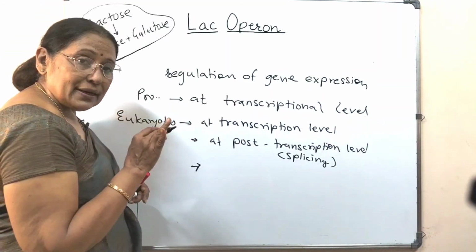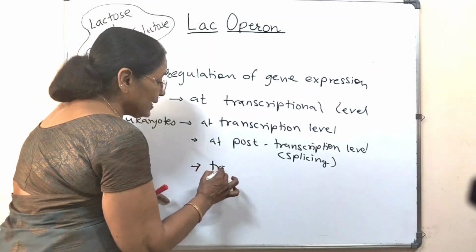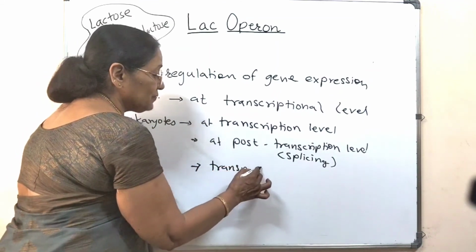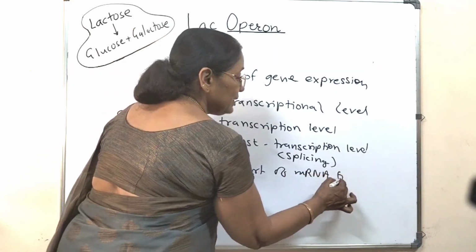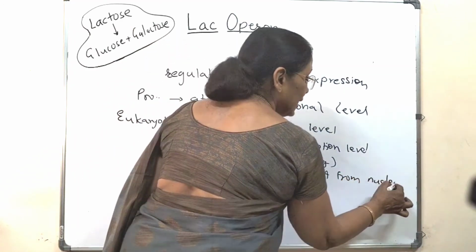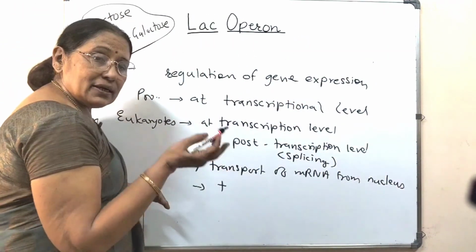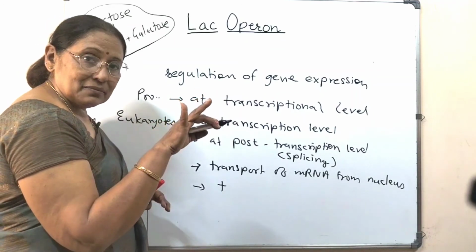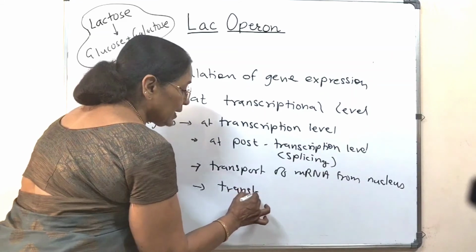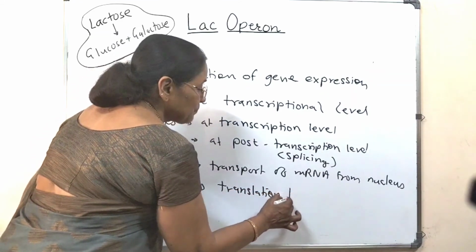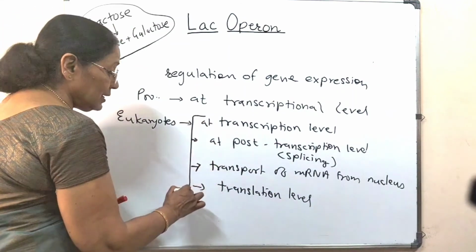We can also stop it from moving from the nucleus to the cytoplasm, meaning at the transport of mRNA from the nucleus level. This also can be stopped in eukaryotes. And even after it moves into the cytoplasm, its translation can be stopped. So at the translation level.